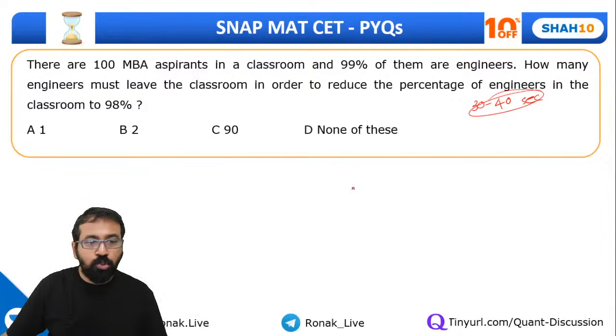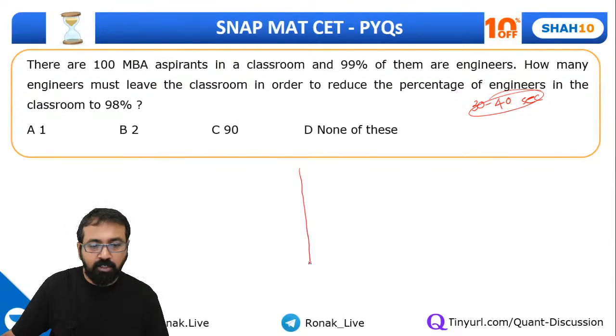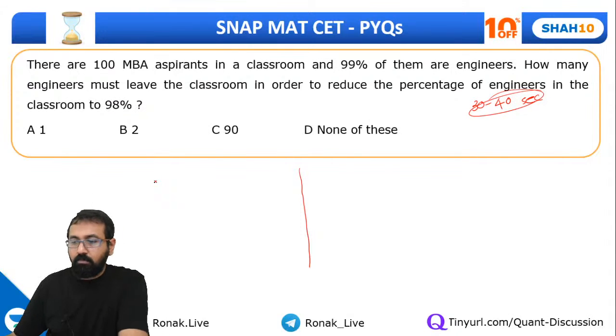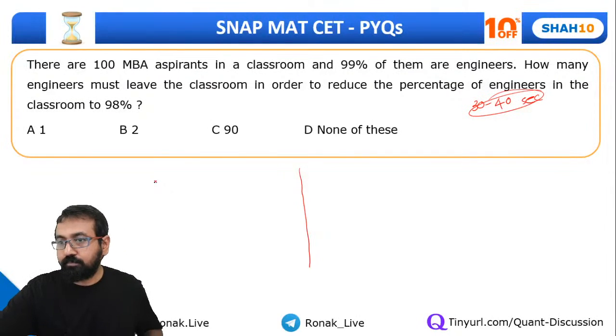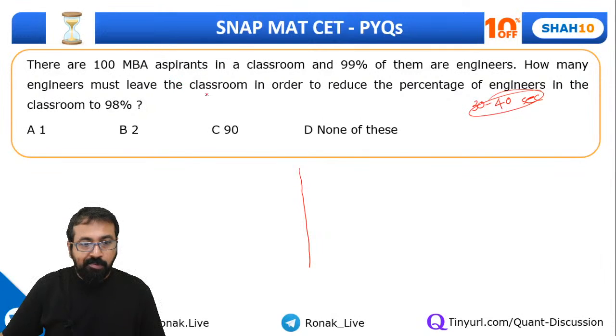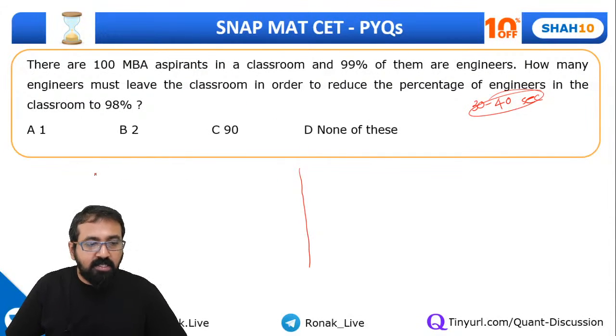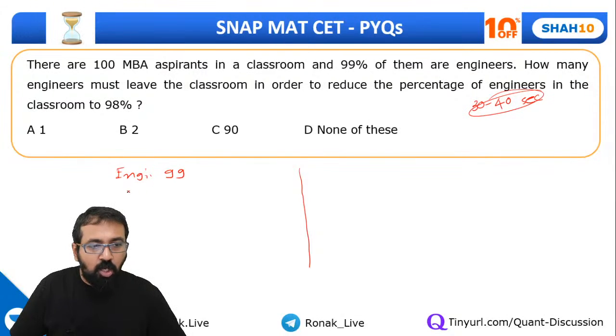So guys, I'll show you a shortcut for this also, but let's try the normal method first. So what will be the normal method? Then we'll go ahead with the shortcut. So the normal method is, we have two types of people, engineers and non-engineers. So let me just write it. Engineers are 99 out of the total number of students in the classroom, which is 100.